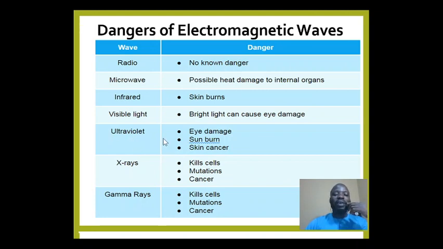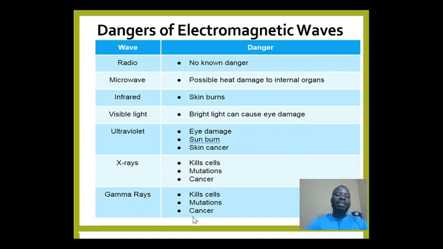Then we have ultraviolet ray. Because it has higher energy, it can blind somebody's eye, or damage the eye. It can cause skin burn. Also, it can result in skin cancer. Then we have X-ray. Despite its function of enabling one to see internal organs, it is not advisable to use it consistently without any material to protect oneself, like a lead coat. It can kill cells within, it can cause genetic mutation, and it can result in cancer as well.